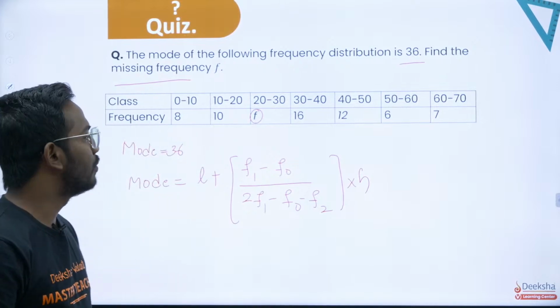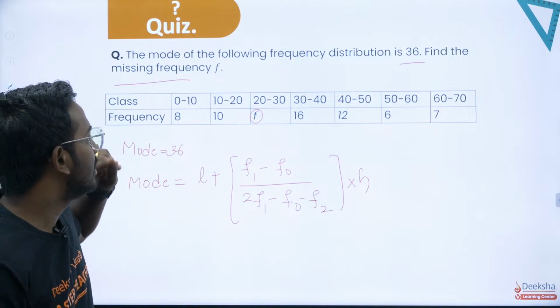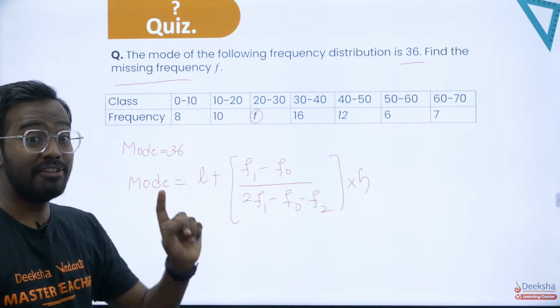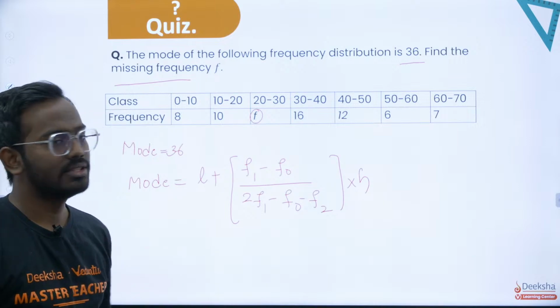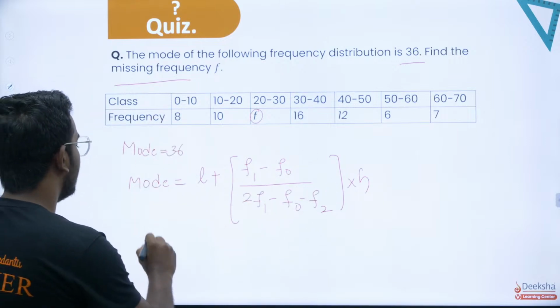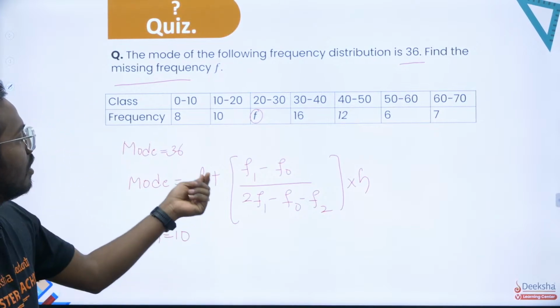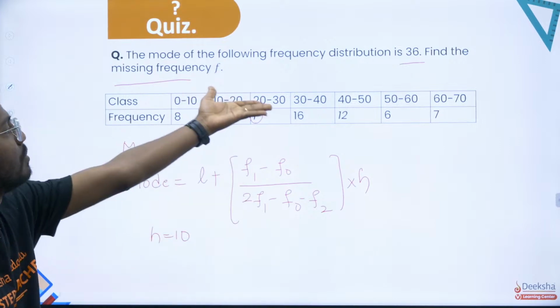Now my job is to find what L is. L is basically the lower limit of the modal class. f1 is the frequency corresponding to it, f0 is the previous one, f2 is the succeeding one, and h is the class width, that is 10 over here. So h is clearly 10, sir. For the frequency of that modal class, we'll have to find what the modal class is here.